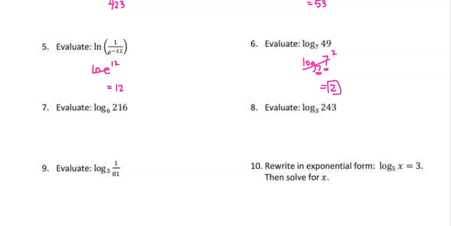Let's do the same thing on the next one. We have log base 6 of 216. You need to think, I need to get my bases to be the same. So think about what 6 to what power gets us 216. I'll give you a second to either try to do that on your calculator, or maybe you know it off the top of your head.